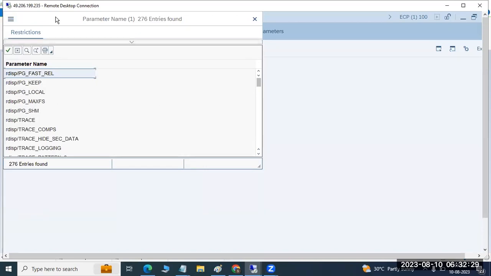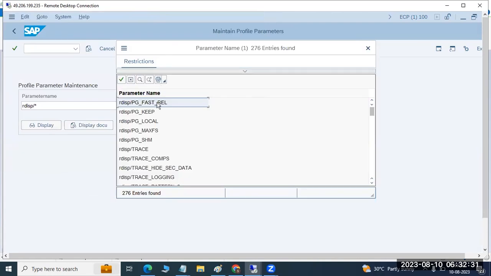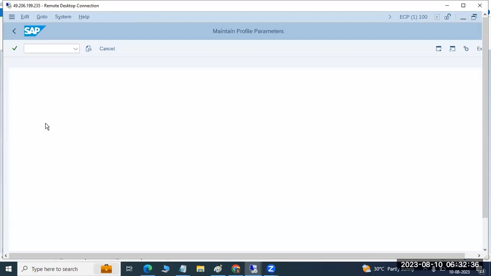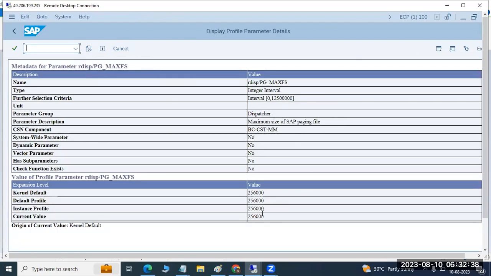You can see the same thing we have written, right? R disk plus PG SHM. So normally this is the standard value: the maximum sizing of the SAP paging, the OS level page file. This is the maximum; the value selected here is 256000. So we can increase it, but it's the standard limitation.